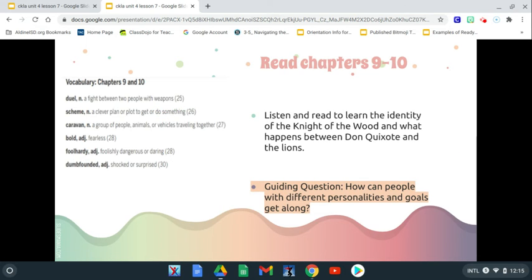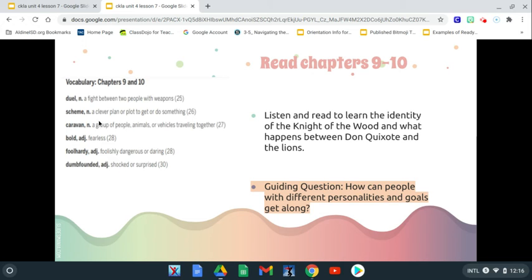Okay, so we have our core vocabulary words for chapter 9 and chapter 10 that we're going to be reading today. Another interesting thing I want to bring attention to is that if you have your reader at home with you, these numbers tell you what page number you will find these core vocabulary words. For example, duel, which is a noun, a fight between two people with weapons, is on page 25. So look for those words and highlight and underline them so you can identify how these words are being used throughout the chapter.